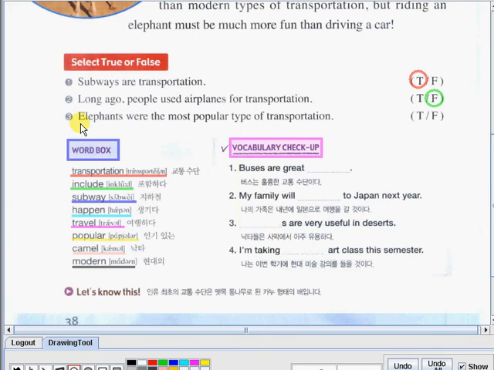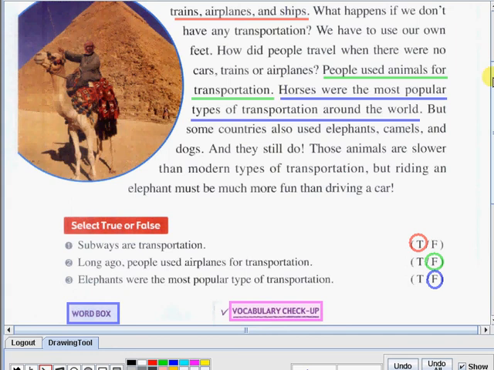Now let's have number 3. Elephants were the most popular type of transportation. Is it true or is it false? You got it right. This sentence is wrong. So, it is false. Let's go back to the passage and check the sentence that will support our answer. Let's all read it. Horses were the most popular types of transportation around the world. So remember, it is horses, not elephants.